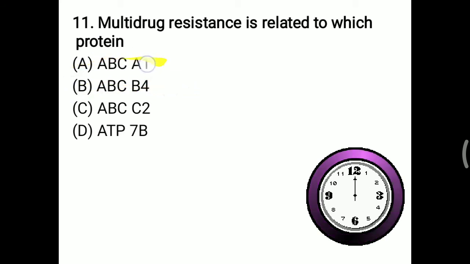Also you have to remember ABC means ATP binding cassette, that A1, B4, C2, 7B, that is particular name given for this ATP binding cassette. It is mostly spanning across the cell membrane and helping for transportation of particular molecule. If that particular protein is not working, then transport system will be affected and ultimately different kind of disease can happen. So right answer is ABCB4.